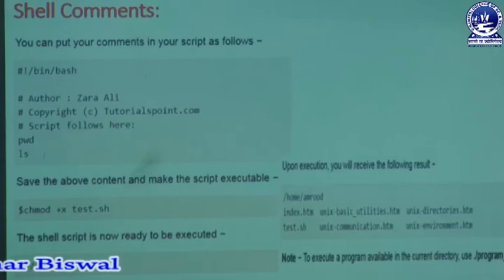In the next slide we are going to discuss how to add comments in our Unix operating system, because whenever a user wants to describe information, it should be brief and more elaborate. For that we always use the hash symbol.